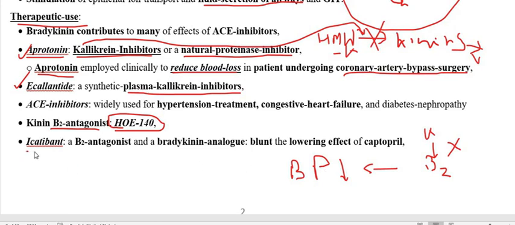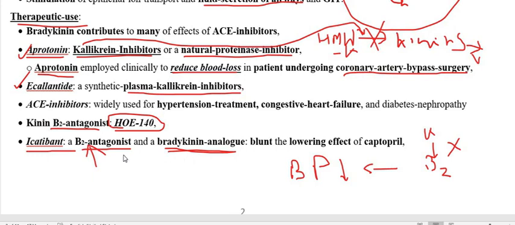Another drug is icatibant. Icatibant is a beta 2 receptor antagonist and a bradykinin analog. Because of its structural similarity with bradykinin, the bradykinin receptor is occupied by icatibant, and therefore it acts as a beta 2 antagonist because it inhibits bradykinin from attaching to its receptor.